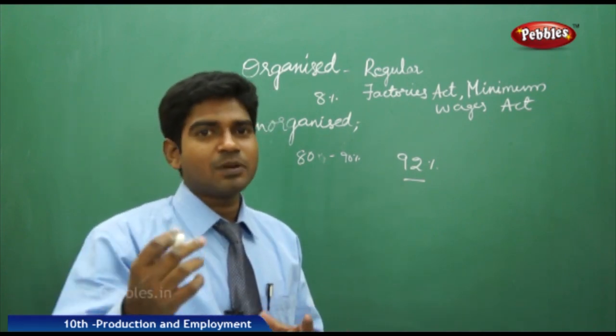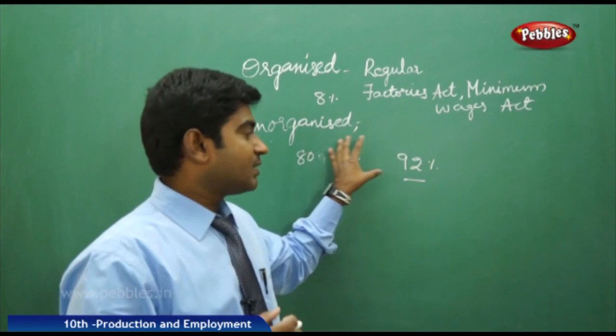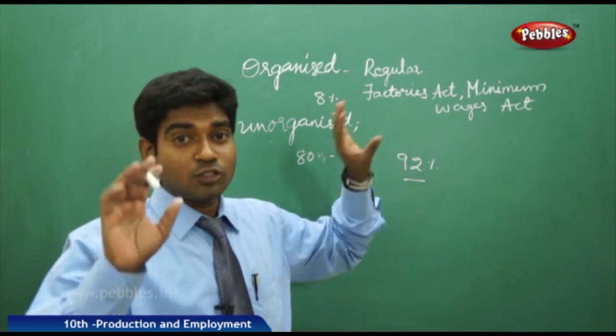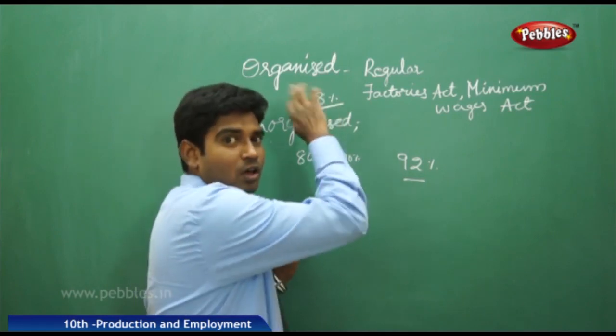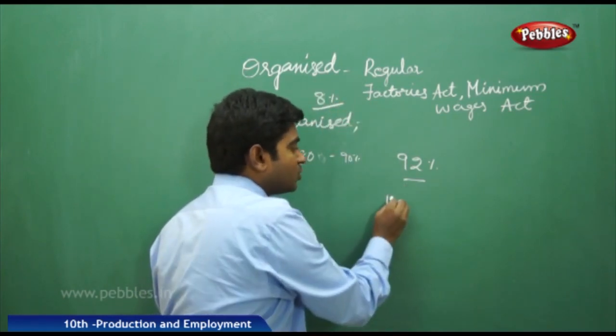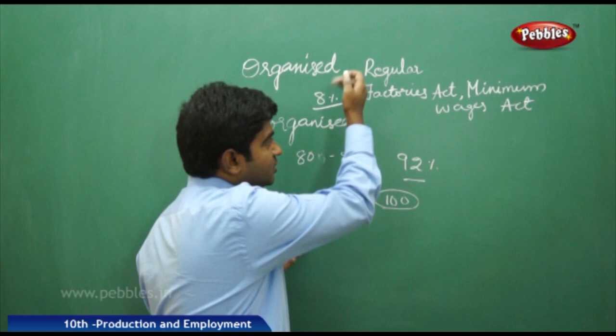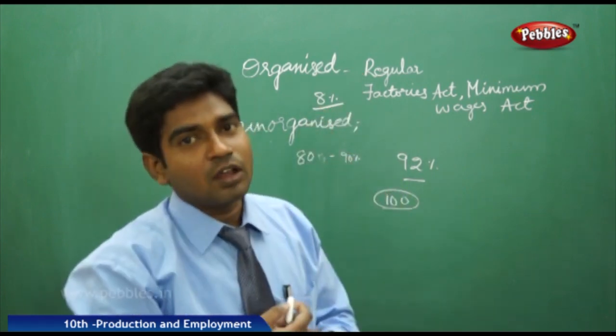As we all know, the Indian population is very high. The unorganized sector has a key role in our GDP. If you take the total GDP into consideration, only 8% we get from the organized sector and 92% we get, making the total 100% of GDP from these two sectors, the organized and the unorganized sector.